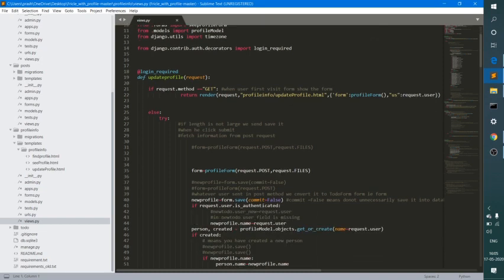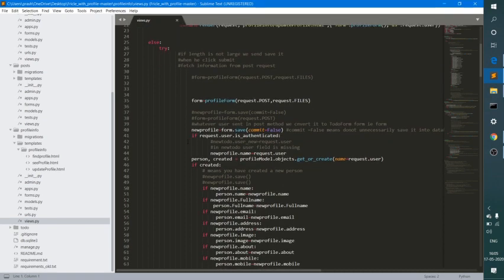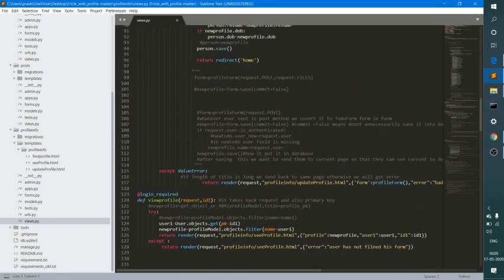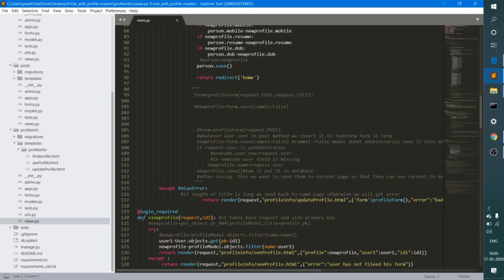There are two methods of sending data here. One is GET. If you click on the update button, then all your data will be sent here through the POST method, and the data will be saved into the database, and you will be directed to the home page. If there is any error, then you will be directed to this template. The templates folder contains all the web pages that are present.